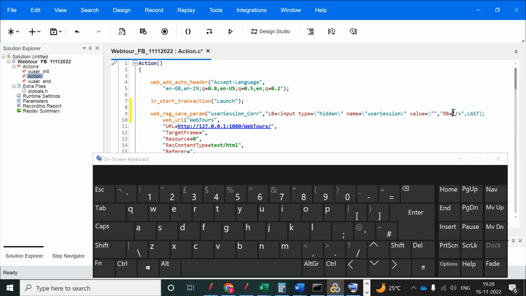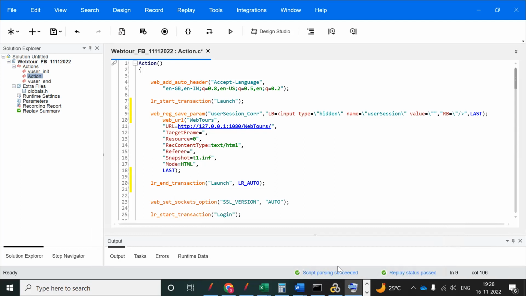Then go to the RB. In RB also you have one more double colon, right? You can give this slash. Now you can observe that the last part was black color, and it is now shown in blue color. Now you can observe script parsing has succeeded. Means wherever double colons are there, we need to go for the slash.